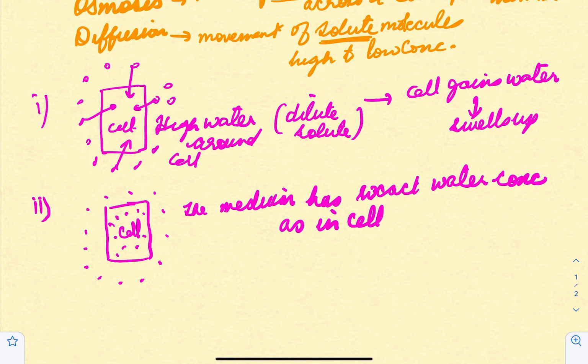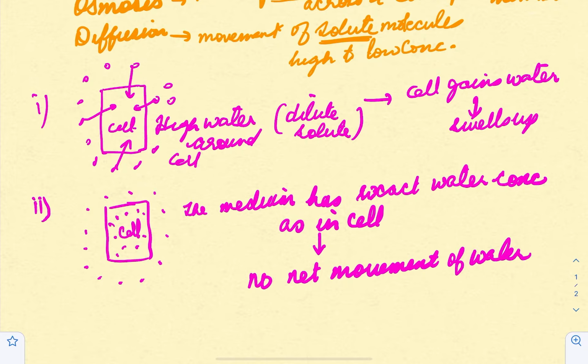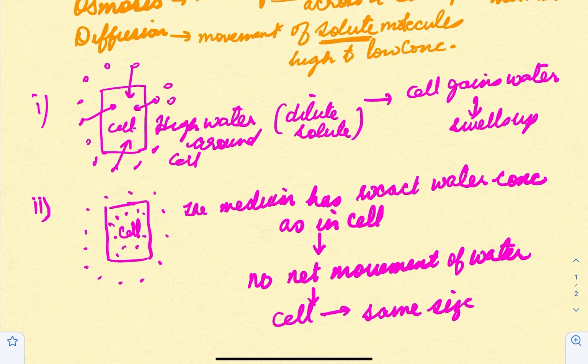So what is going to happen? Obviously, if the thing is balanced, then no net movement is going to take place. So there is no net movement of water, and the cell is going to be of the same size. The cell remains the same size. That was the second case, where you have the same concentration.